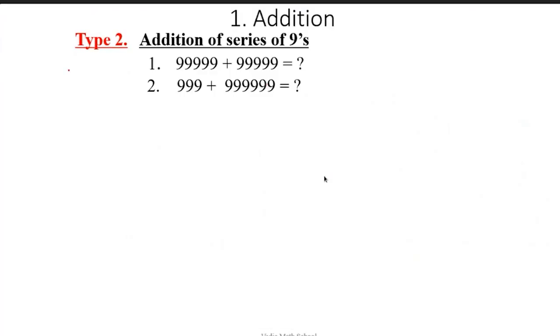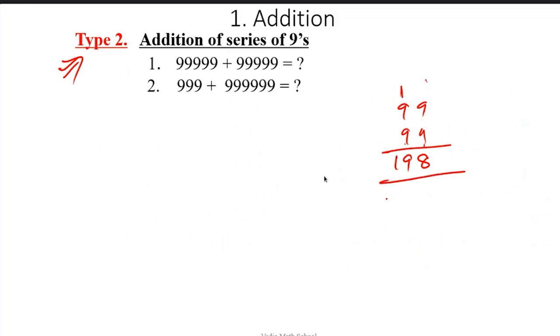Yes. Now we are going to discuss type 2. So type 2 is what? It's very easy. Suppose you have to add 99 plus 99. You don't have to add 9999. Just you know this: 9 plus 9 is what? Tell me 9 plus 9. 18. So this will always be 18. So the first value will be 18, but for the next value, because of the carry, it will become 19.